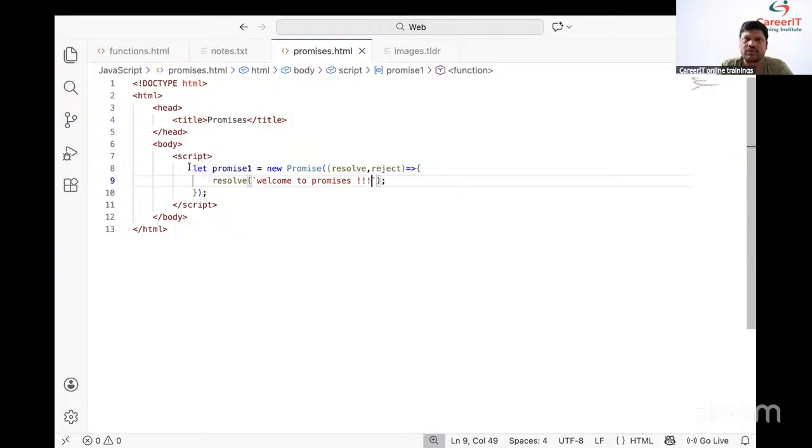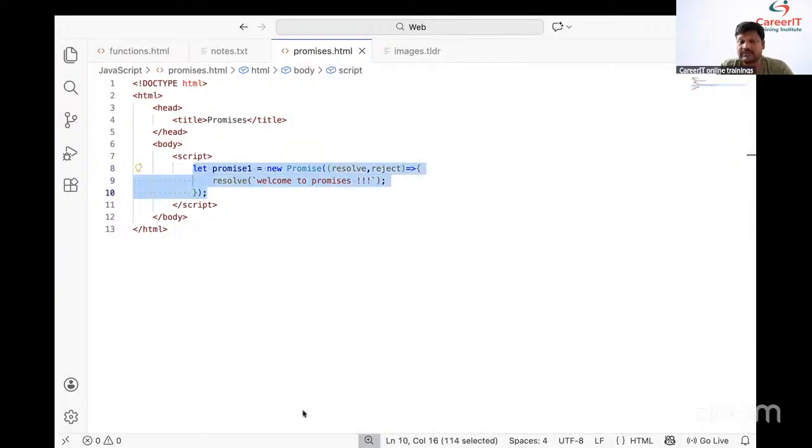Team, see this. The promise is ready. Whatever promise we have, the promise is ready. Then we need to call that promise. Whatever promise we have, we need to call the promise. How to call the promise?